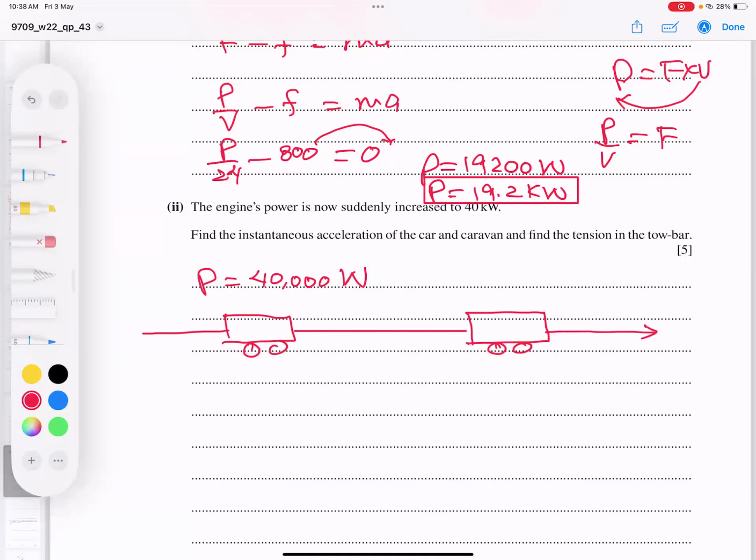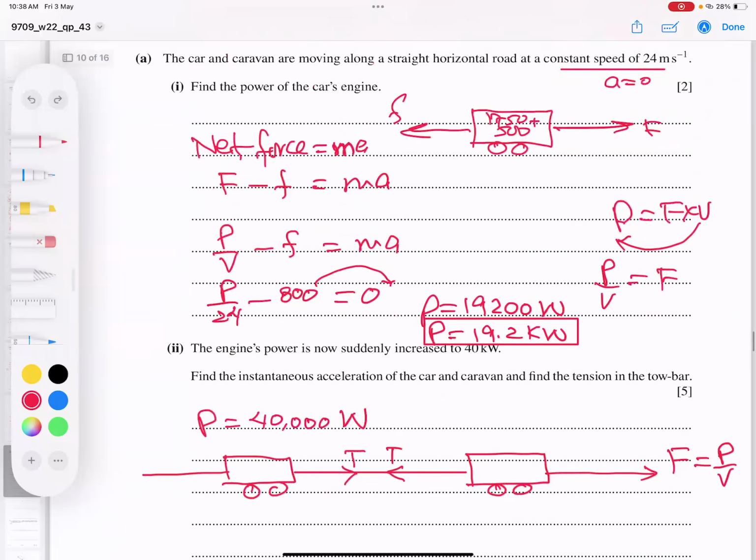Okay, so this is force. It is very clear, and you know force is equal to power by V. And tension in the tow bar will be 100% towards each other. Tension and tension. And what is the friction here on the car?